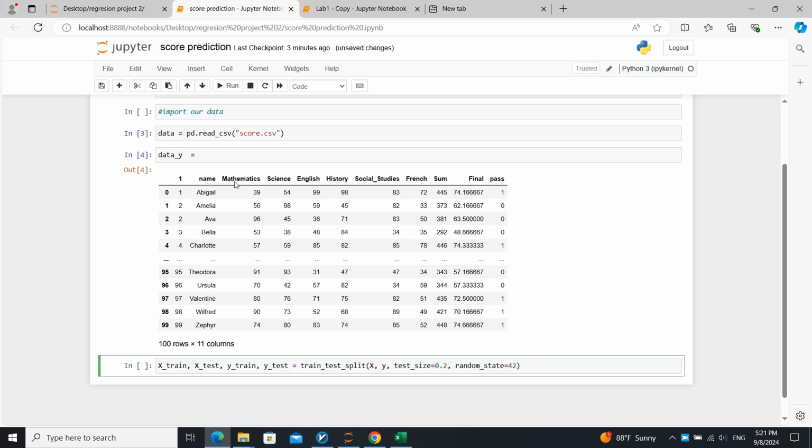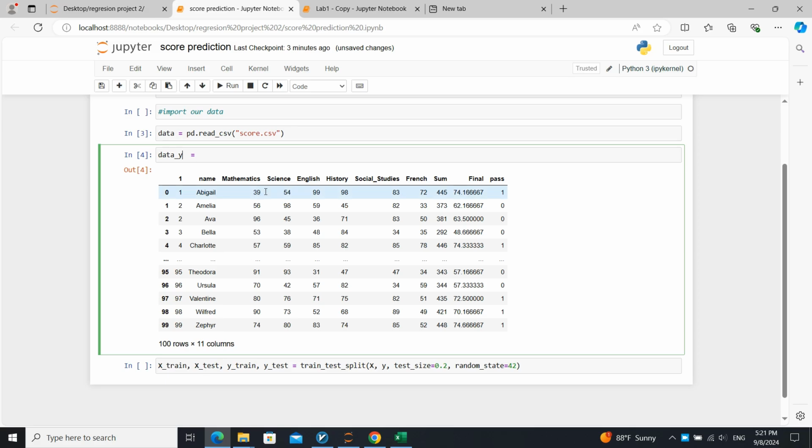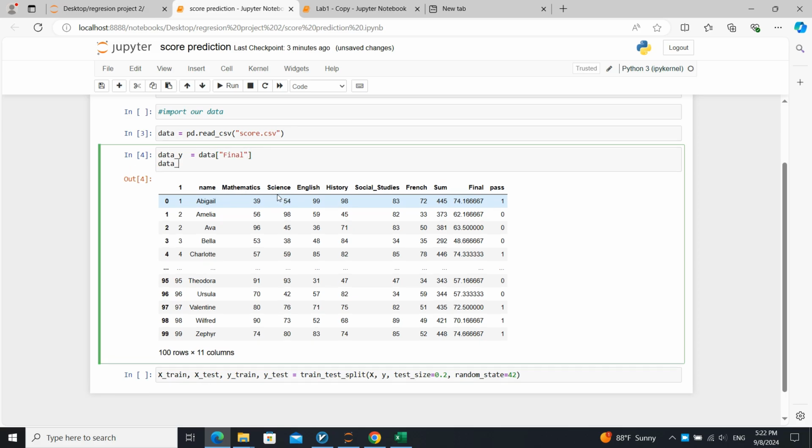How do we do that? These x and y are there. Let's create data y equal to what? You can say data y is equal to data final. And data x is equal to what?